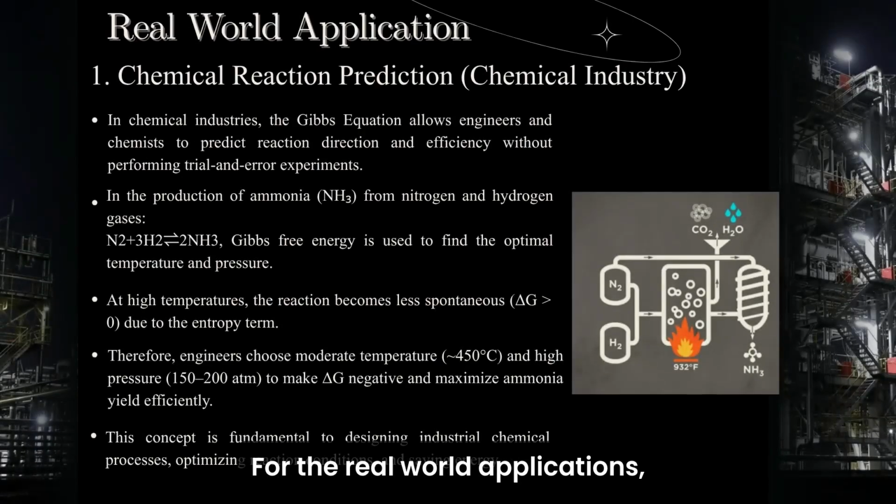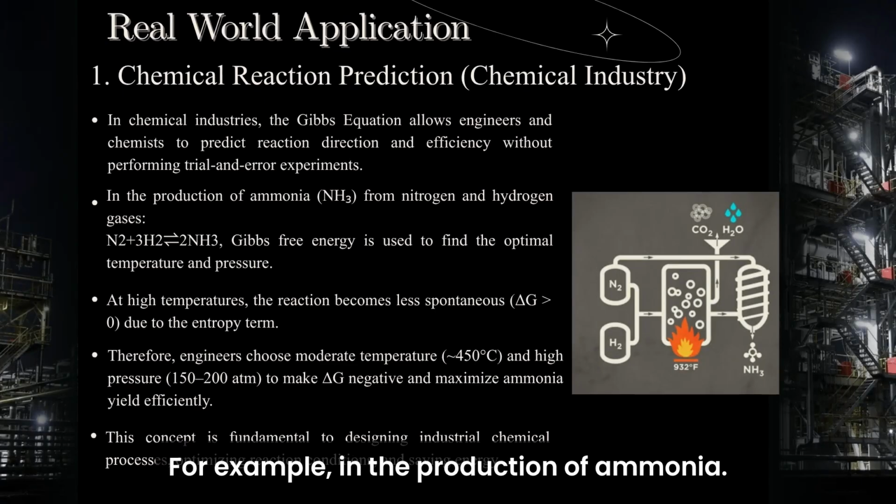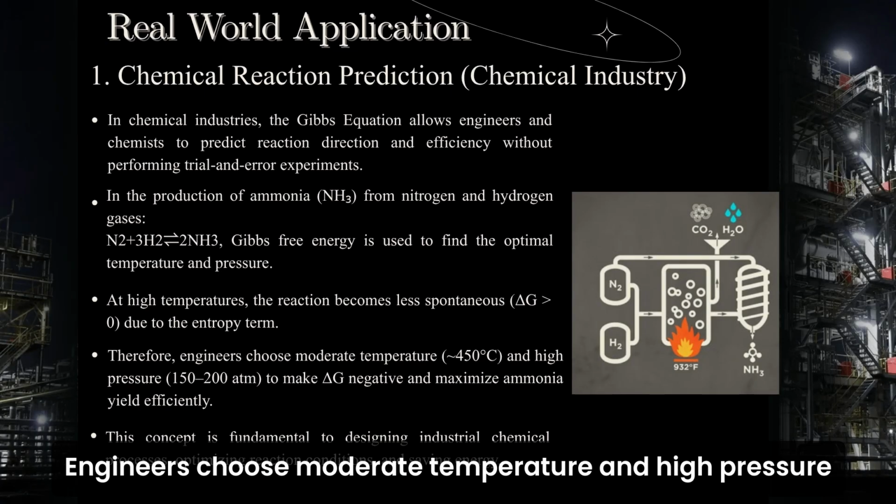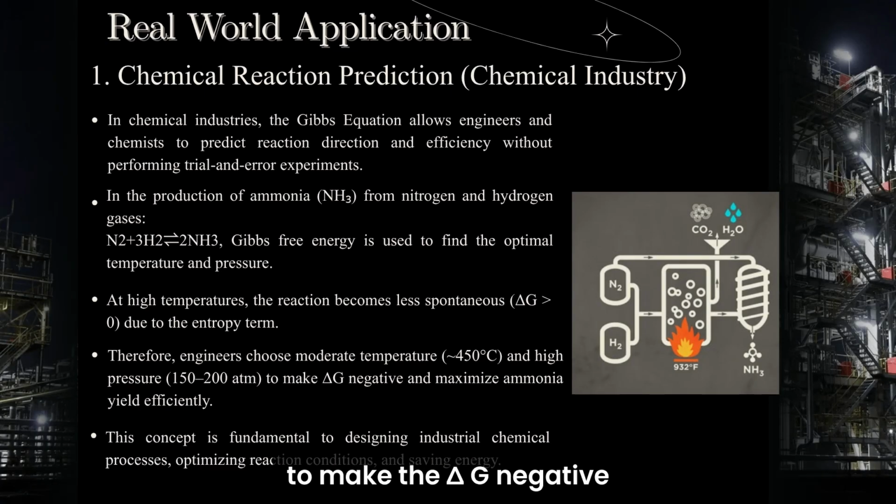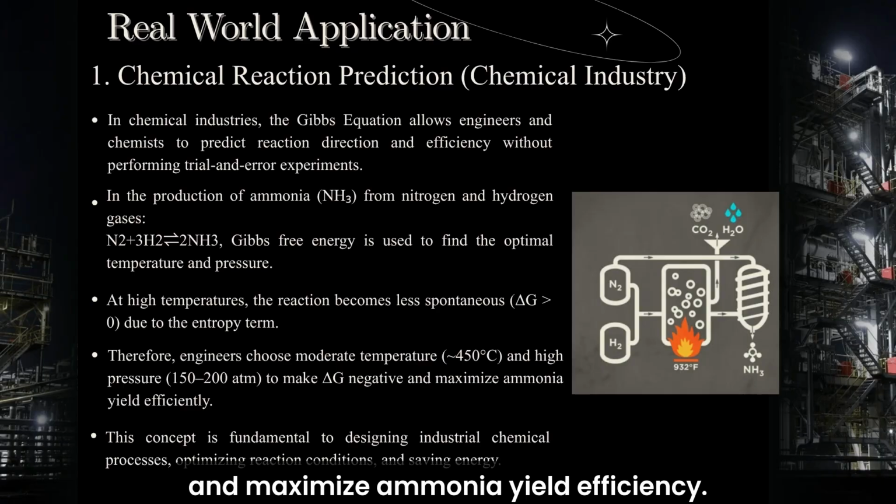For real-world application, Josiah Willard Gibbs has contributed to chemical reaction prediction. For example, in the production of ammonia, engineers choose moderate temperature and high pressure to make the delta G negative and maximize ammonia yield efficiently.